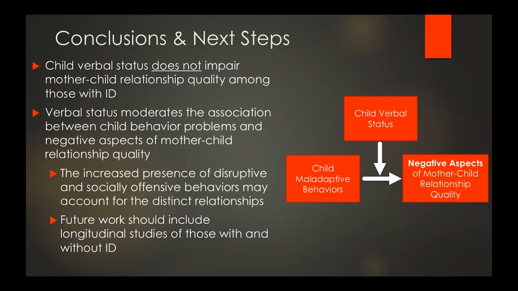And then we found that verbal status moderated the association between child behavior problems and negative aspects of mother-child relationship quality, but not positive aspects. And perhaps this speaks to the fact that the interpersonal disruption arises not from level of impairment, so not from speaking ability, but rather from the presence of maladaptive behaviors in the child. So perhaps it's the fact that the presence of disruptive and socially offensive behaviors really strongly impacts mother-child relationship quality, although this needs to be probed further.